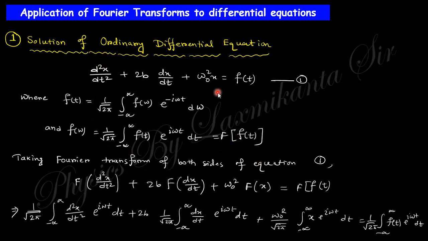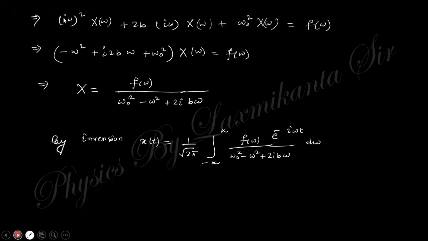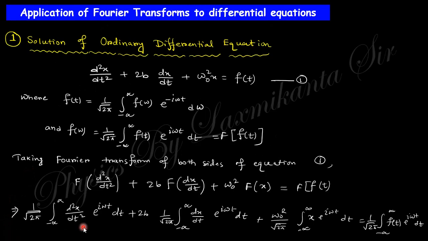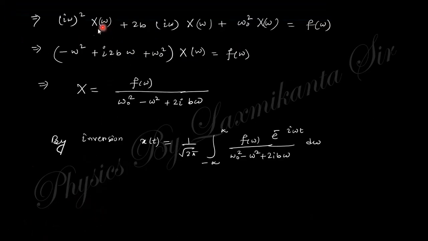Now if you take the Fourier transformation of this equation, you can write these things, and after that, just taking the Fourier transformation of this differential equation, like that. You can see this double derivative you need to bypass, this one you need to bypass, and for every bypass you will get i omega, right? This is the derivative and this is the integration. For a derivative you will get i omega, and there are two derivative terms, that's why i omega square.